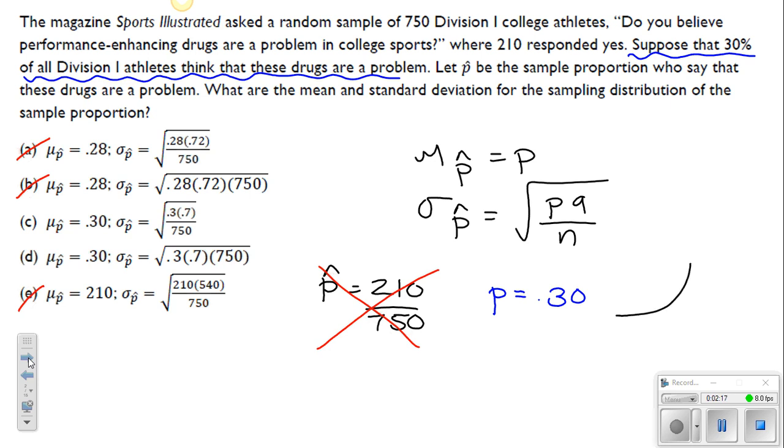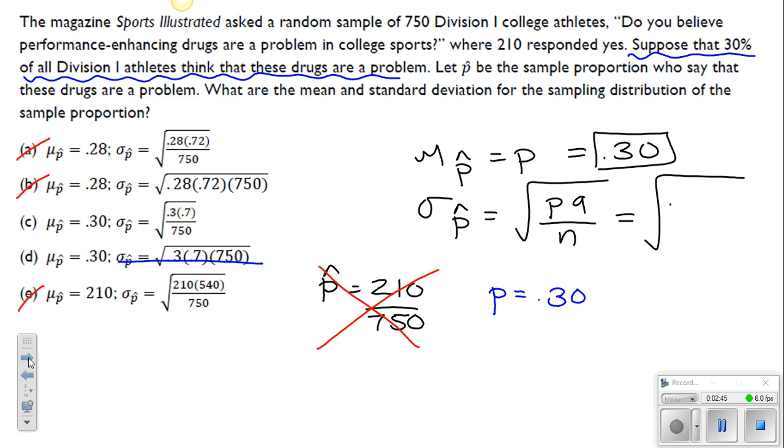So if we were going to follow these formulas here that we learned earlier in Chapter 7, we know that this should be 0.30. So if the mean of p hat is equal to p, given that it's an unbiased estimator, we should know that the mean of p hat should be equal to 0.3. So that leaves C or D, but the standard deviation is different. So you can look at the standard deviation formula here. In Part D, this is not how we compute the standard deviation of a sample proportion. We compute that as the square root of 0.3 times 0.7 divided by the sample size, which is 750. So answer choice here should be clearly C.